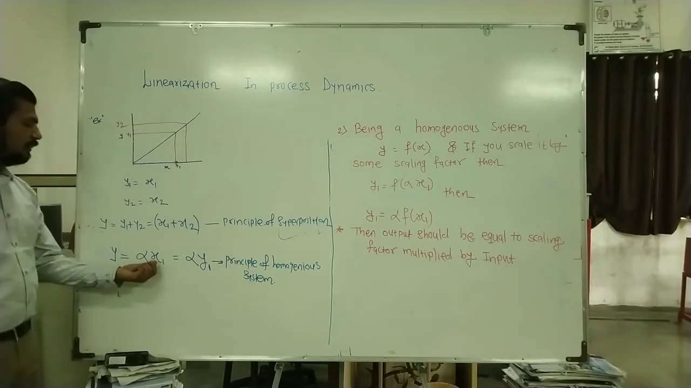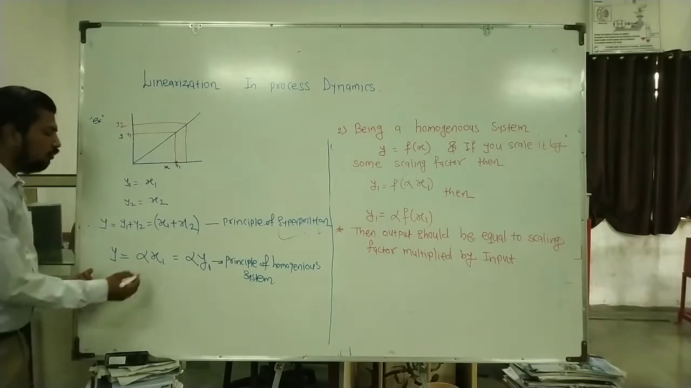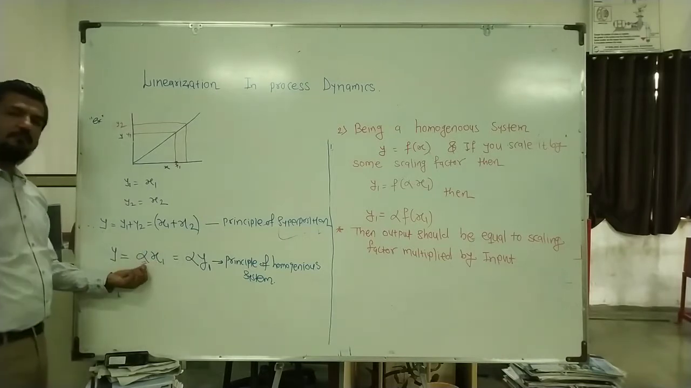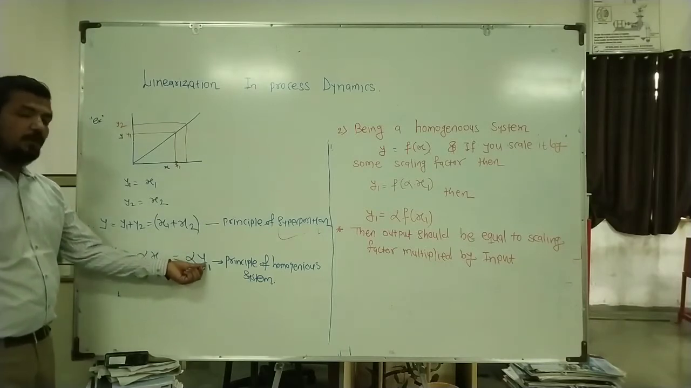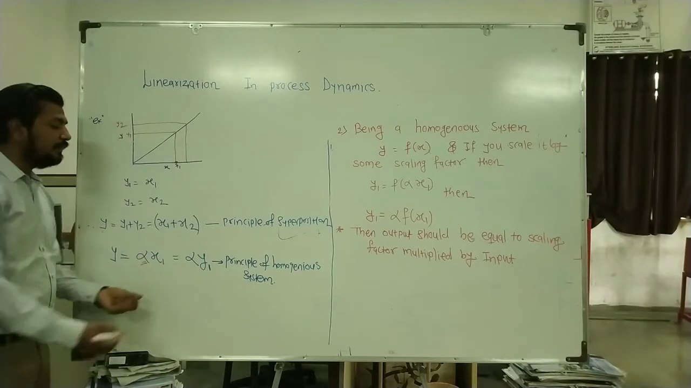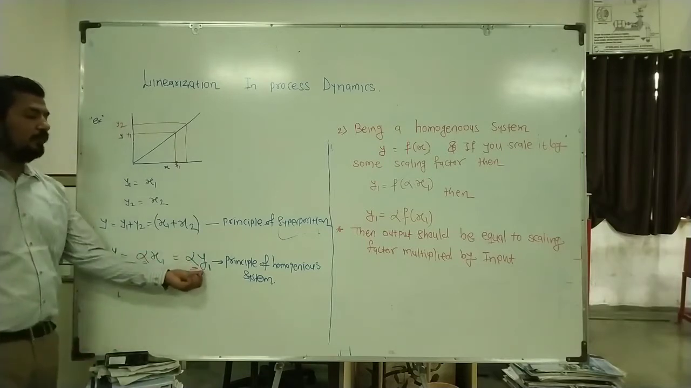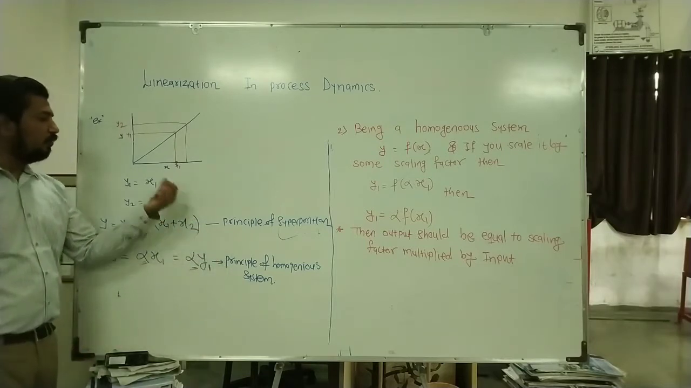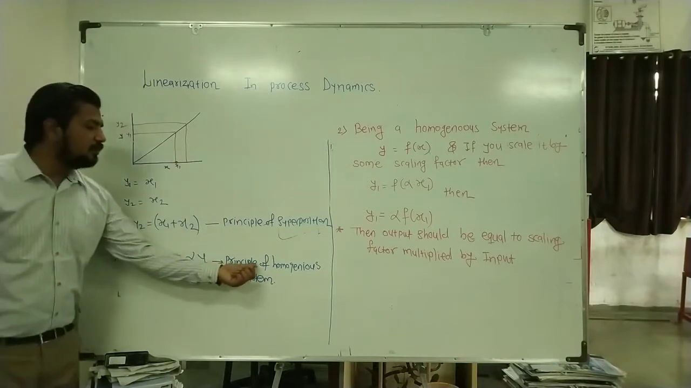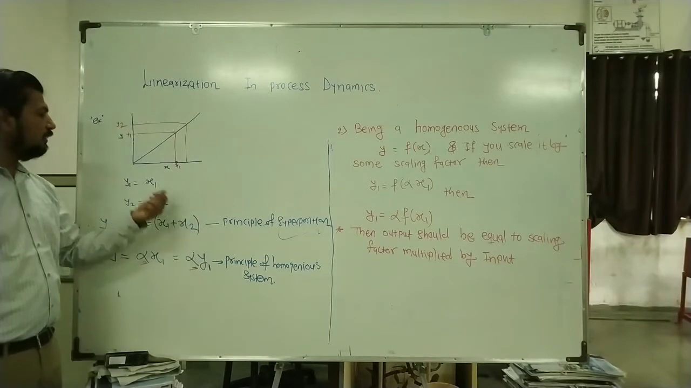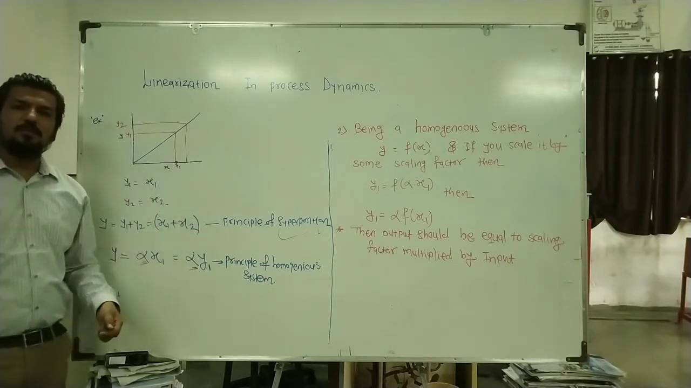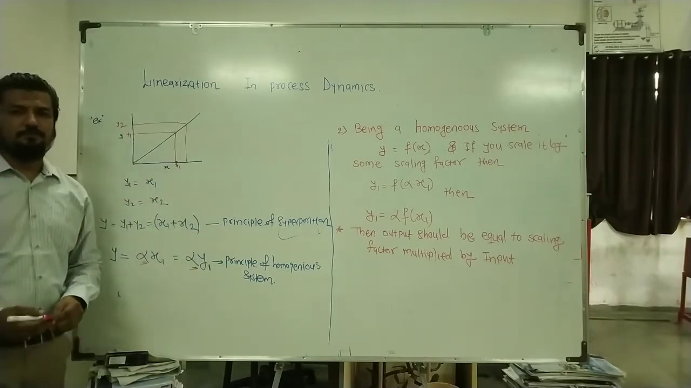If I scale the input by some scaling factor alpha, giving alpha times x1, then the output will also be scaled up by that scaling factor, alpha times y1. This shows that this particular system obeys the principle of homogeneity. So if both these principles are obeyed by this particular system, then that system is considered a linear system.